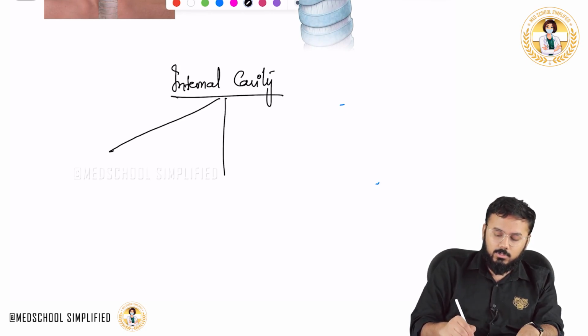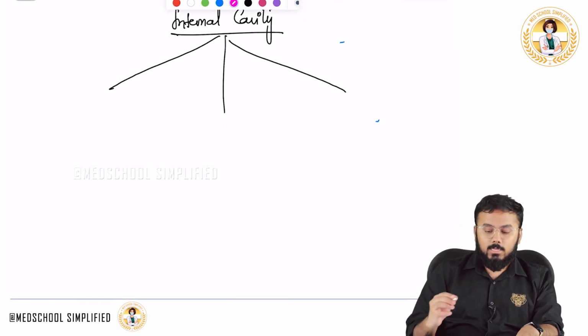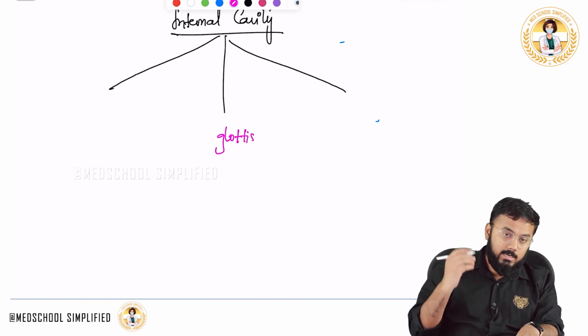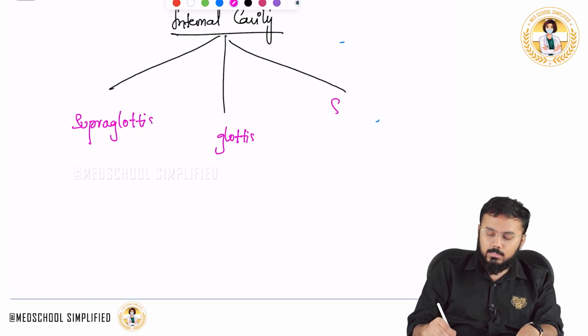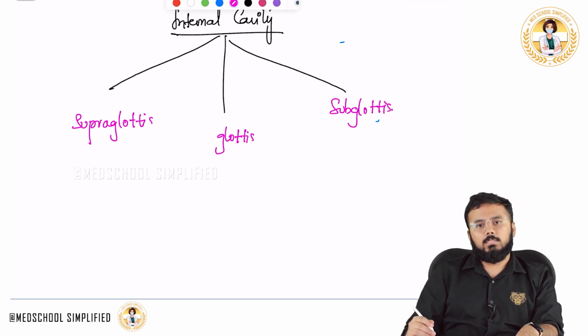This internal cavity of the larynx is divided into three most important portions. What are these three portions? The center part is called the glottis. Above the glottis is called the supraglottis, and below the glottis is called the subglottis. So we have glottis, supraglottis, and subglottis.